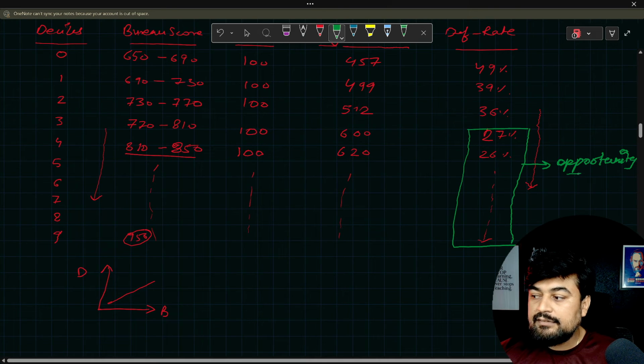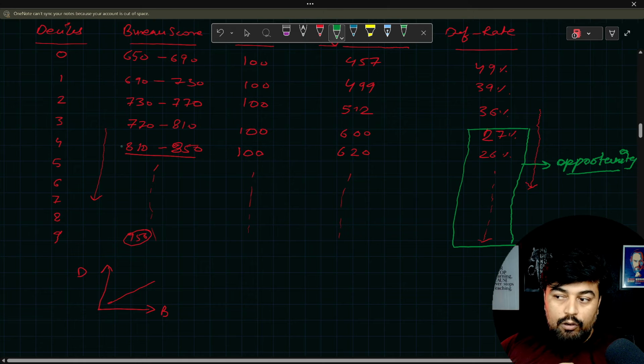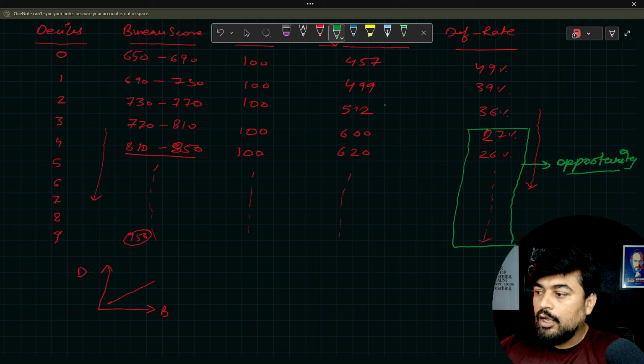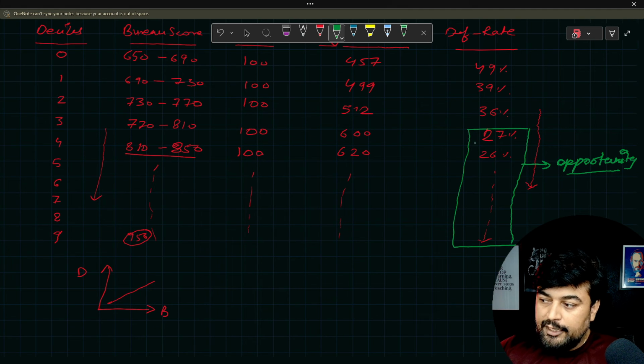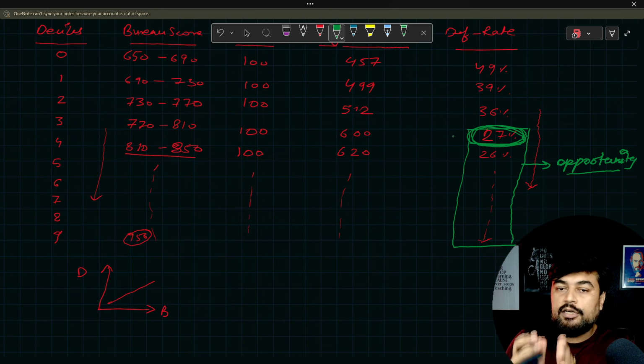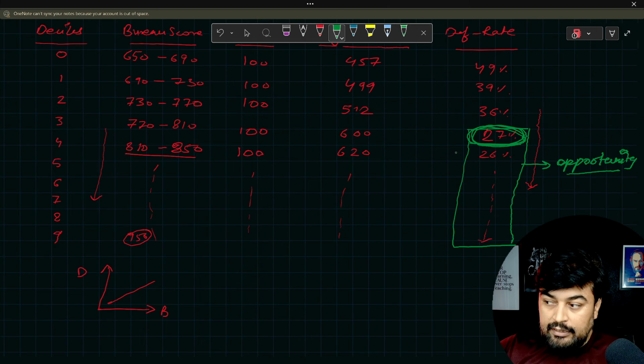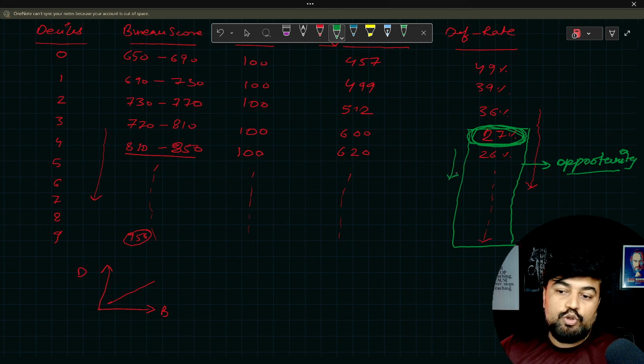Why? Because these people are good in overall score and they will not default even if the bank gives them more product. So we were talking about credit card. The bank wants to sell them mutual funds, FDs, more different types of credit card, more products, insurance. So they will put a cutoff that 27 is the cutoff. Every person who has a default rate more than 27%, we are not going to give them any opportunity to buy more product. And the people who are having less are an opportunity customer for the bank. So that's how this whole cycle works here.